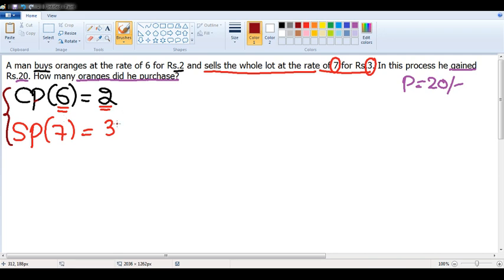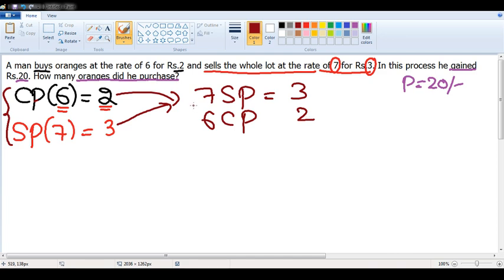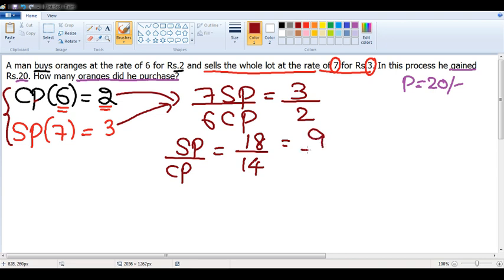If I express it, this equation is 7SP is equal to 3. First equation is 6CP is equal to 2. If I divide one by the other, it becomes SP by CP. SP by CP will be equal to 6 into 3 is 18, 7 into 2 is 14. 18 by 14 is 9 by 7. Right? 18 by 14 is 9 by 7.